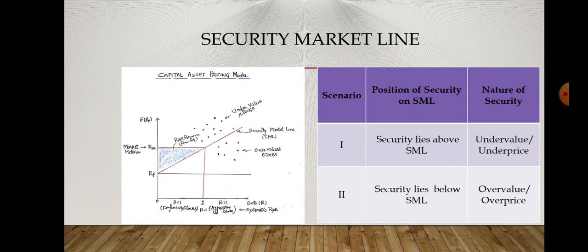If the security lies above the security market line, it shows that the stock is underpriced. It means our expectation lies on the security market line, but the actual performance lies above it. It means the stock outperformed our expectations. It gives a higher return than our expectations. So we will say the stock is underpriced or undervalued. That is one of the most prevalent applications of the security market line. It tells which security is underpriced and which security is overpriced.